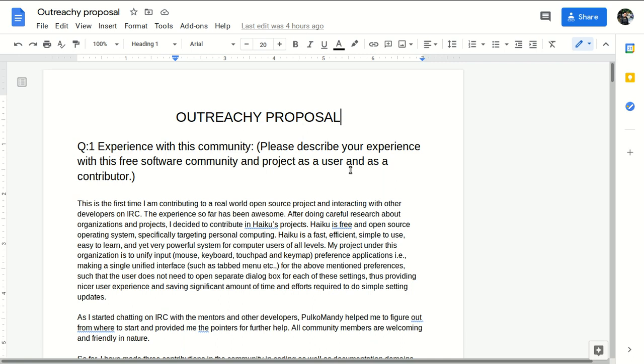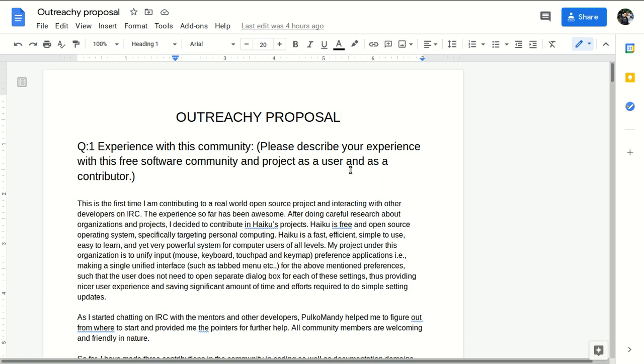So our first question is experience with this community. In the brackets they also explain the question: please describe your experience with this free software community and the project as a user and as a contributor. Mainly while doing the pre-contributions, you will interact with the community and your mentor. You have to write your experience in this answer.